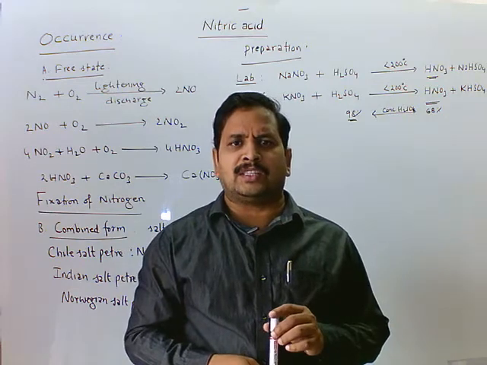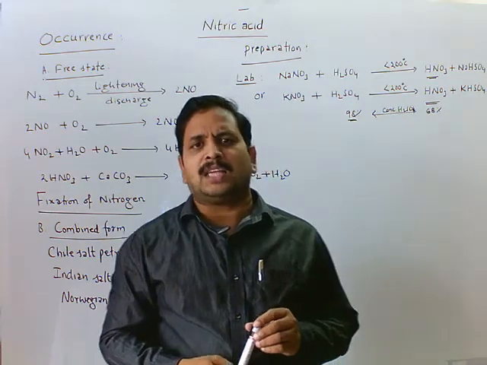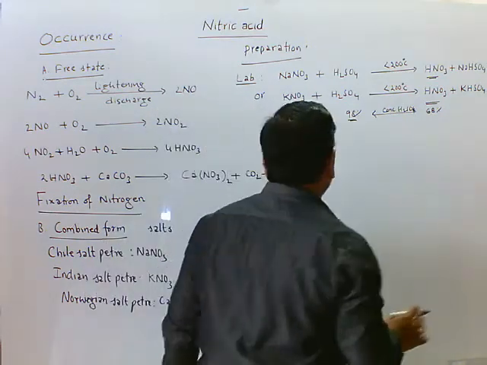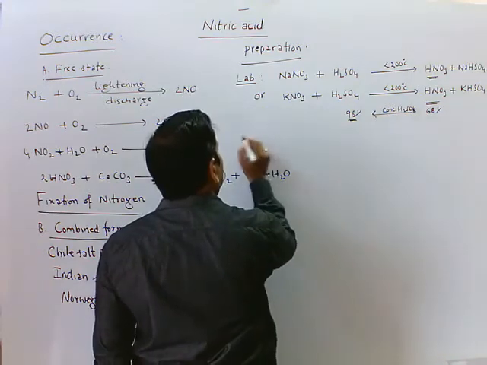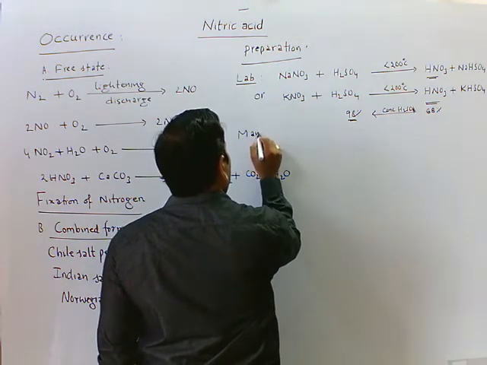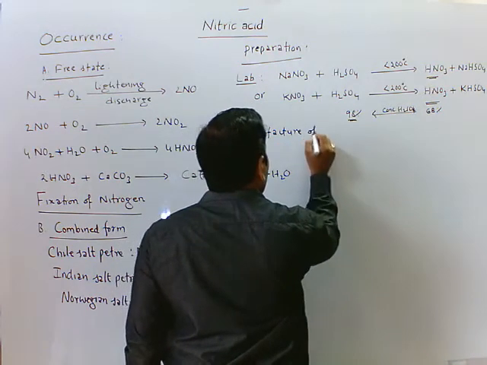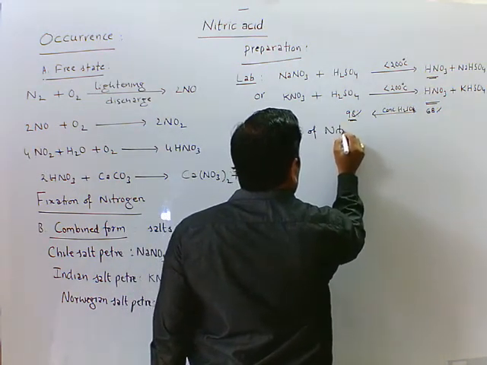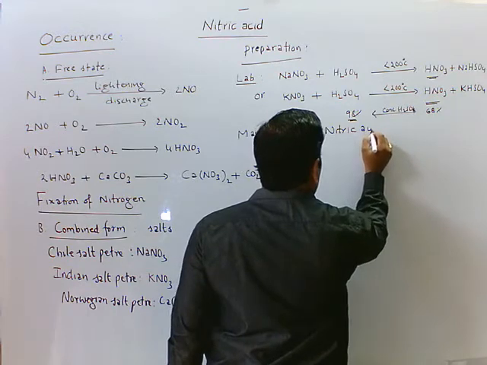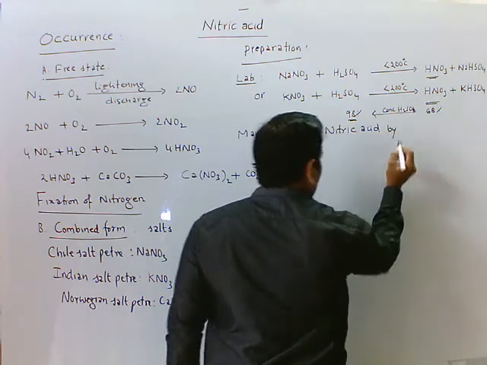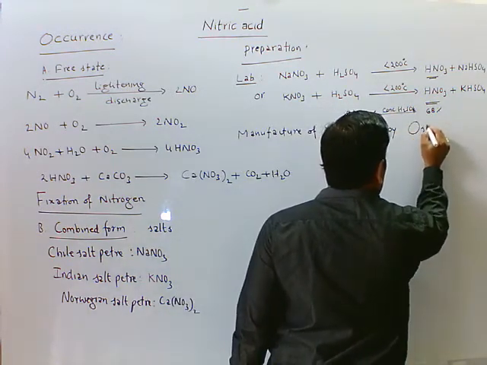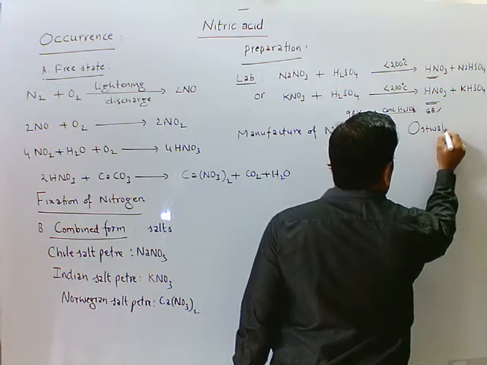Industrially, it is manufactured by Ostwald's process. Manufacture of nitric acid by Ostwald's process.